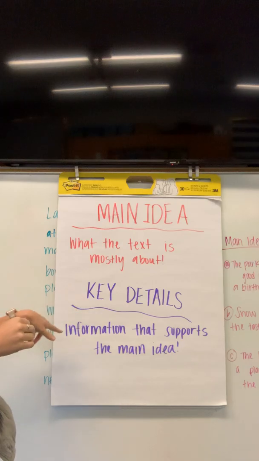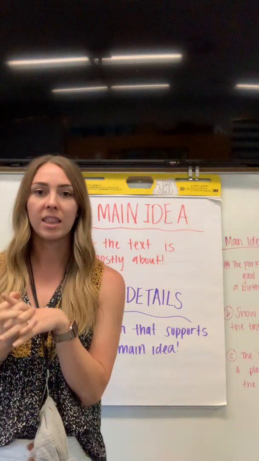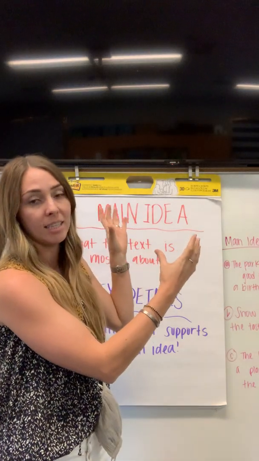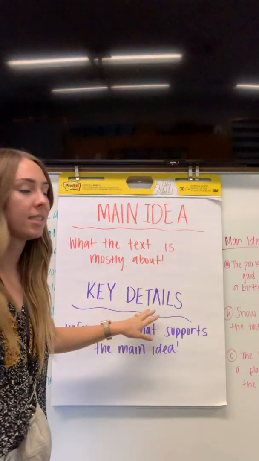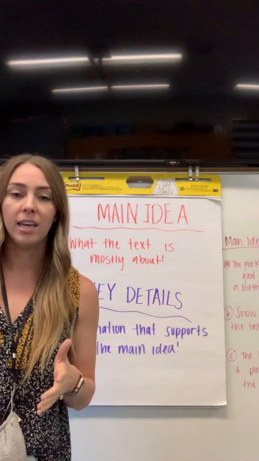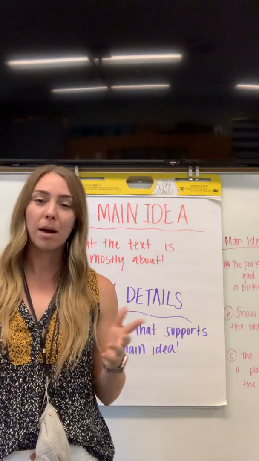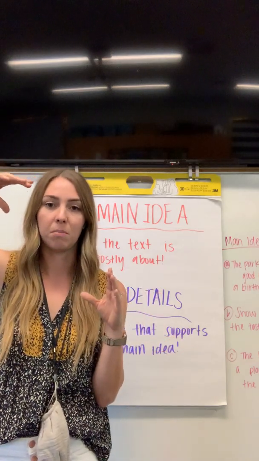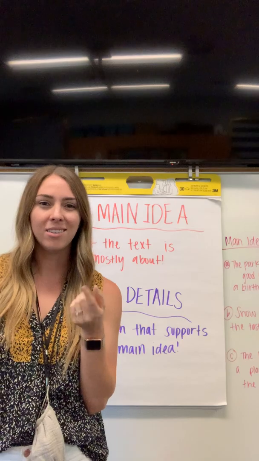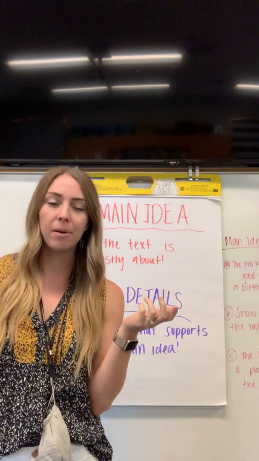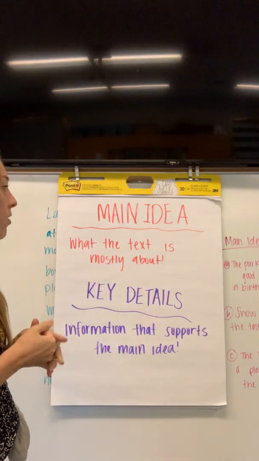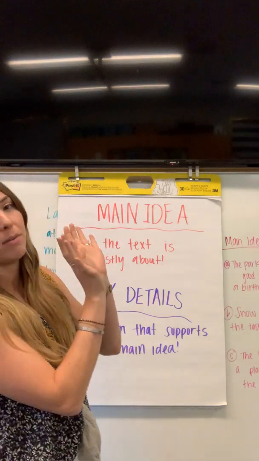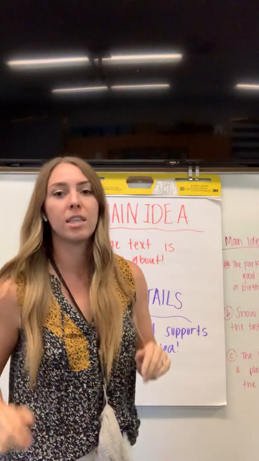Then we have our key details. It's information that supports the main idea. If you are truly talking about something that's the main idea, it's what most of the text is about, that means there's going to be a few key details that support it. If you can only find one key detail, it's probably not the main idea. Think about it. If a whole text is talking about something, but you can only find one key detail, does that mean that the whole text was talking about it? Probably not. So I like to think of the main idea walking around, and then the key details or supporting details walk around and kind of push it up. Like, you can do it, main idea, they support them.